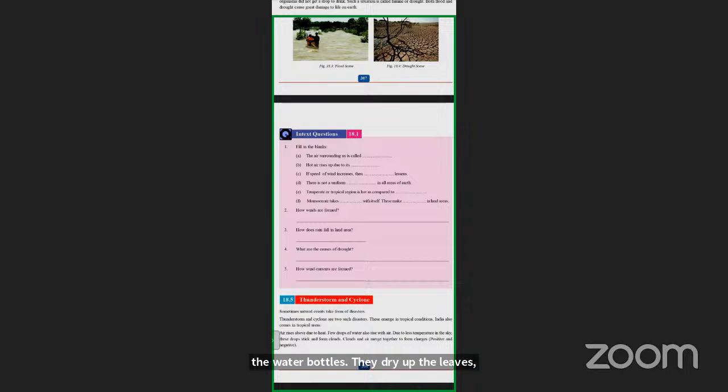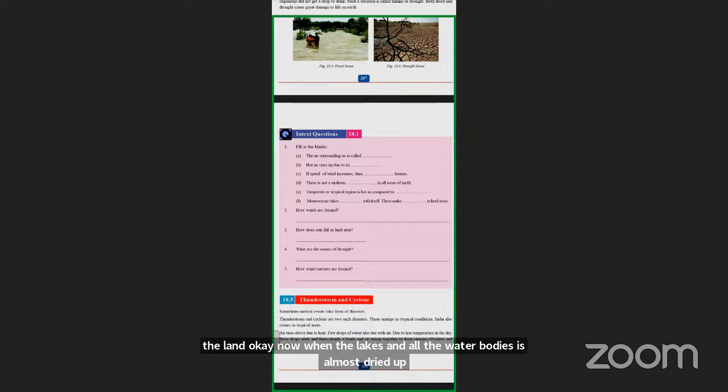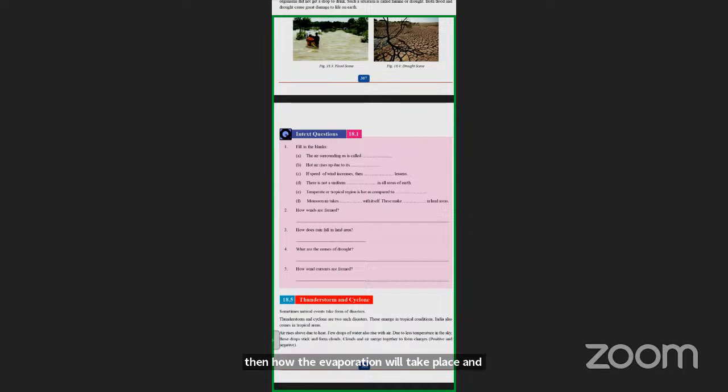Now, when the lakes and all the water bodies are almost dried up, how will evaporation take place and how will the cycle form? It will be difficult. Evaporation does take place, but if the sun rays are too strong, the land and the water dry up too, your land, your crops, your water bodies.